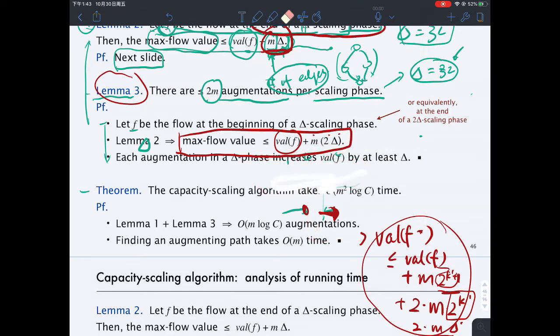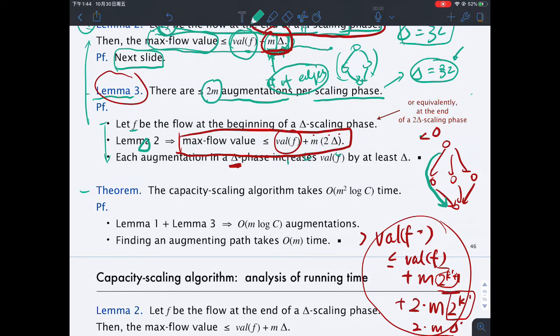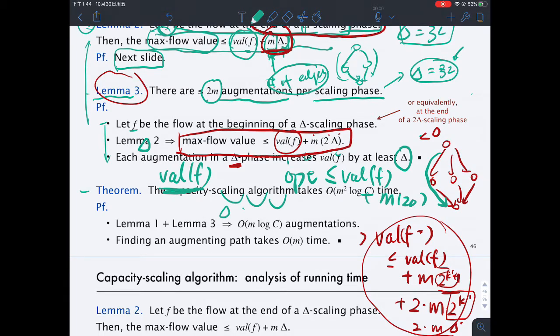Within the delta scaling phases, after we delete all the edges that are smaller than delta, whenever we find an augmenting path, the minimum bottleneck would be at least delta. So at this moment, our optimum solution is less than or equal to the value of the flow plus m times 2 delta, and every time you have an increment, the increment is at least delta.